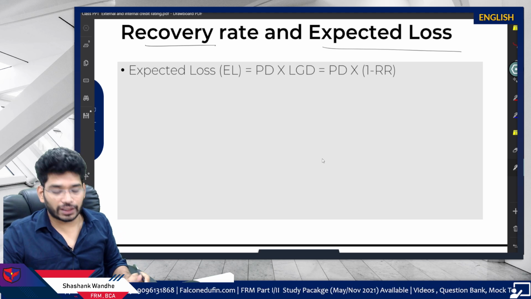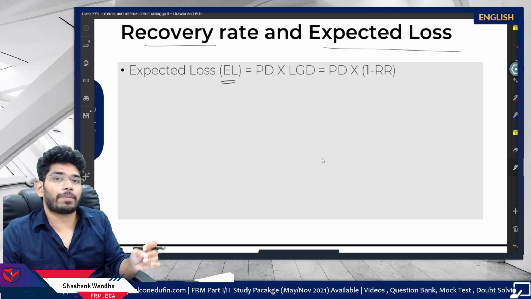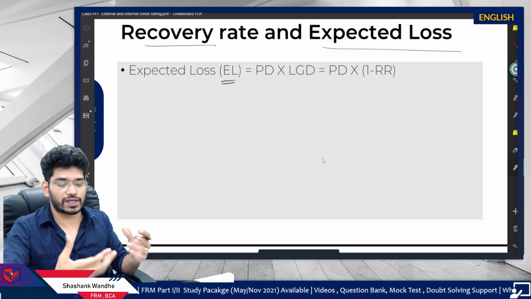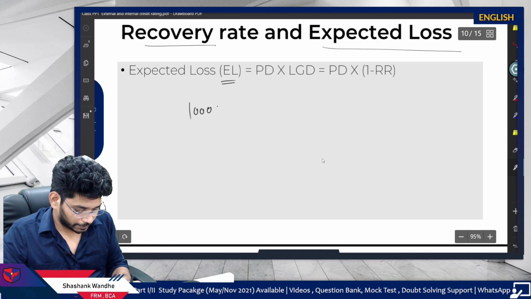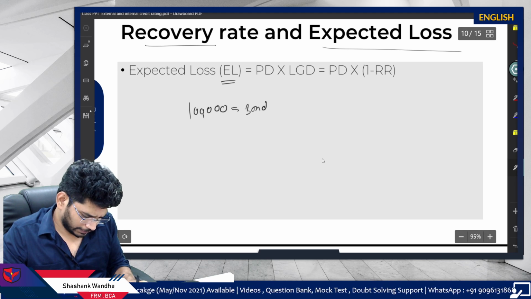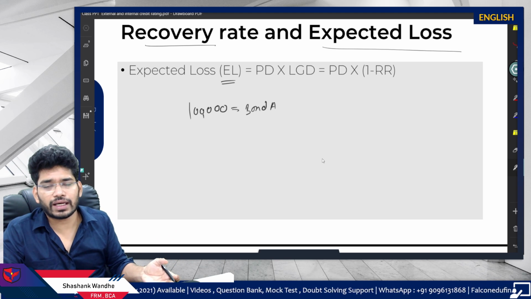Now, what is the expected loss? In case of default, if the company defaults, what is your expected loss? If you are the bondholder, you invested say 1 lakh in a particular bond, and if the company defaults, you are going to face losses, right?